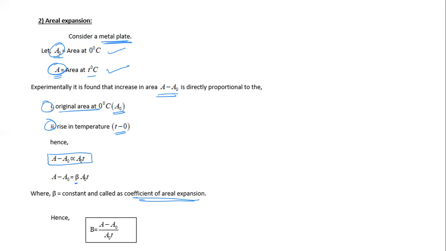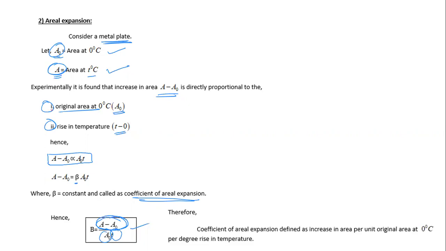Now we can write the formula of beta: A minus A0 divided by A0 T. This is the coefficient of areal expansion. Now we can write the definition. A minus A0 is the increase in area, A0 is the original area, and T is the rise in temperature. Therefore, the coefficient of areal expansion is defined as the increase in area per unit original area at 0 degrees Celsius per degree rise in temperature.